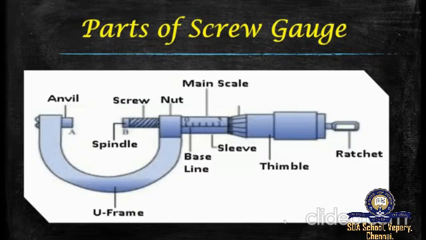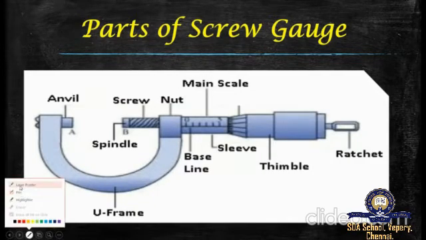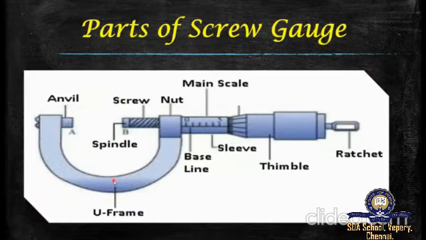The screw gauge consists of a U-shaped metal frame. This is a U-shaped metallic frame. A hollow cylinder is attached to one end of the frame, and this is the hollow cylinder. Grooves are cut on the inner surface of the cylinder through which a screw passes.